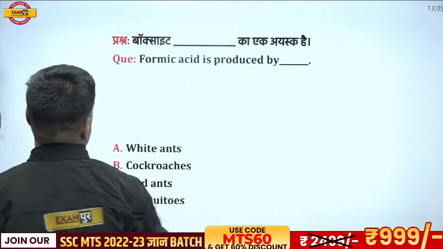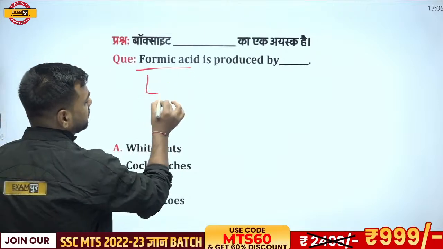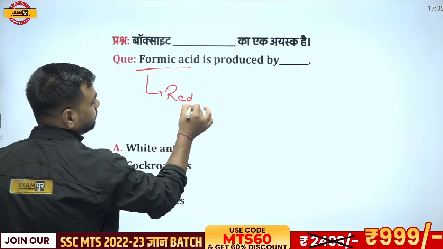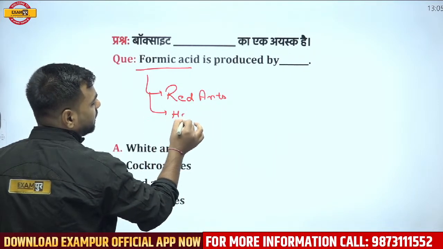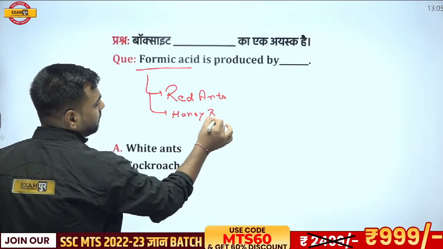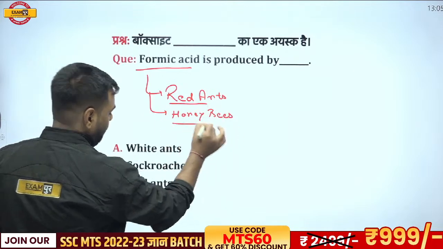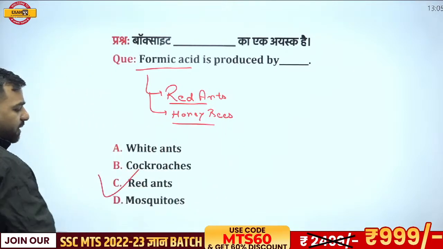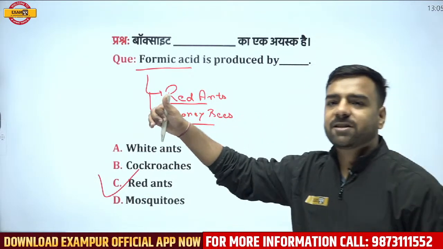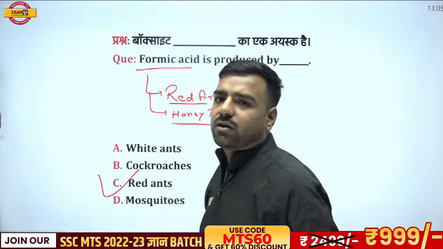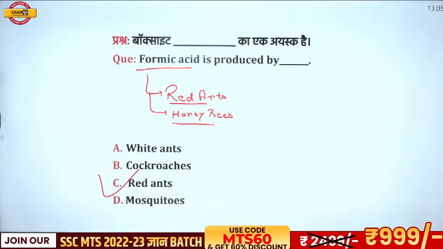Yeah, totally correct. If I talk about formic acid, it is not only present in the red ants. Apart from the red ants, we must also remember it is also there in honey bees. So among these options, option number C, that is red ants, is the correct answer. Udbhav, awesome. Siddharam, Trinesh, absolutely correct. The correct answer is C, that is red ants.